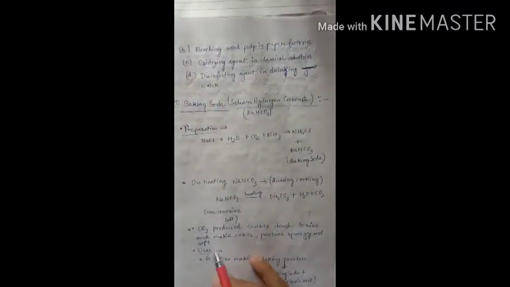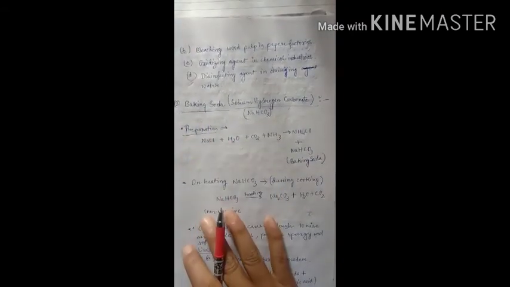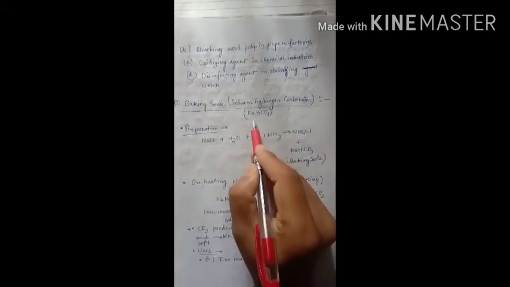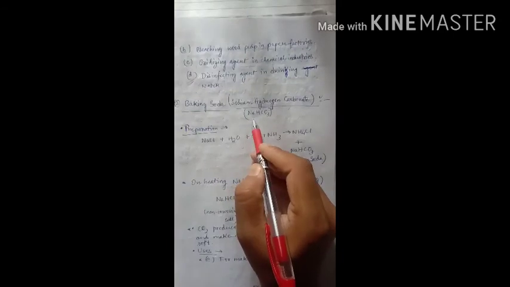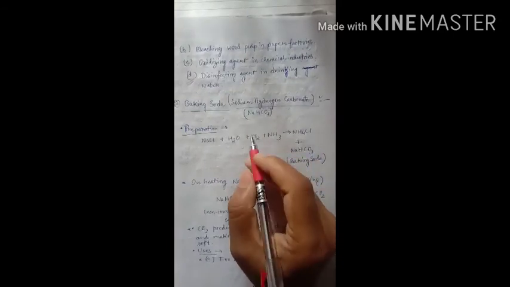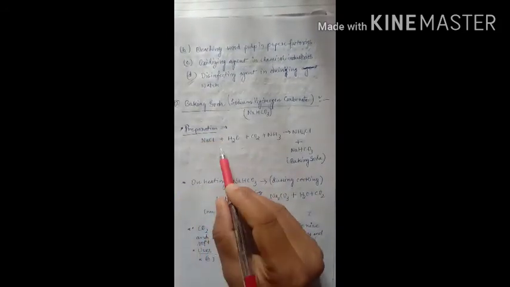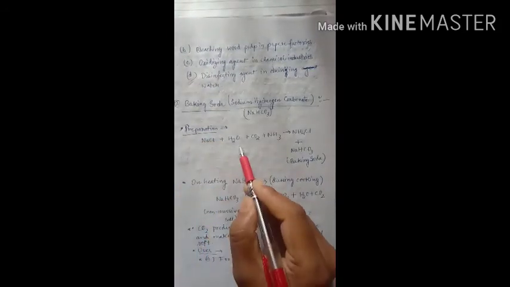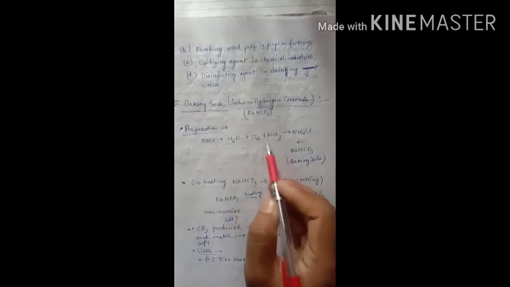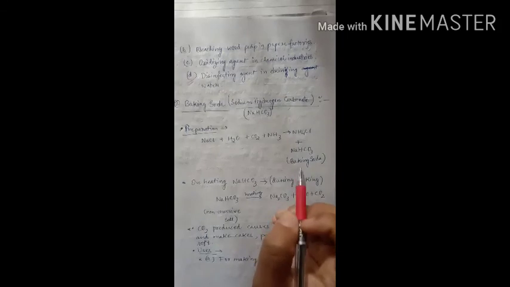Okay, so next is baking soda. It is also known as sodium hydrogen carbonate, and this is its chemical formula. In this preparation technique, it's very simple. Sodium chloride reacts in an aqueous medium, through which carbon dioxide gas and ammonia are passed. Okay, so they will form ammonium chloride and sodium hydrogen carbonate, which is known as baking soda.